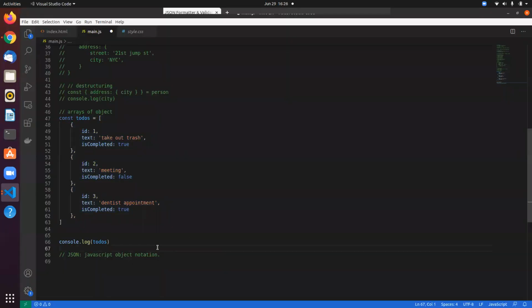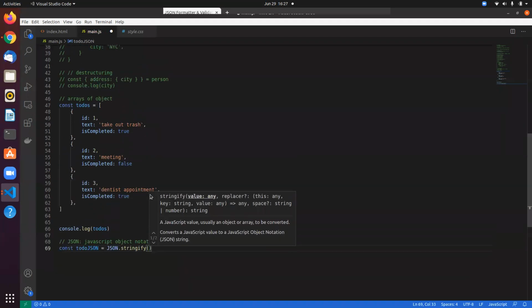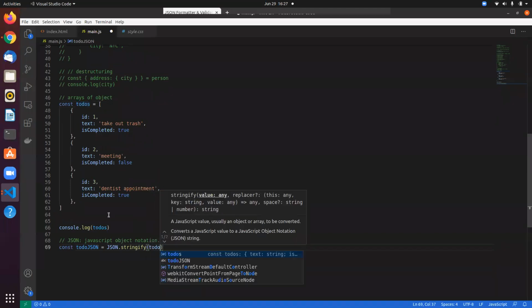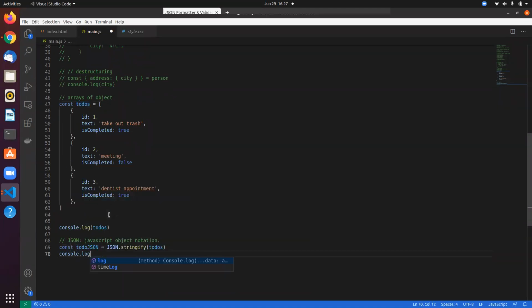So what if I want to convert this data into JSON in my script and then maybe send it to a backend server? How do I do that? That is actually really simple. You can use the JSON object. JavaScript has a JSON object which has a function called stringify. It takes in the array of objects that we have here, the to-dos, and converts it into JSON.